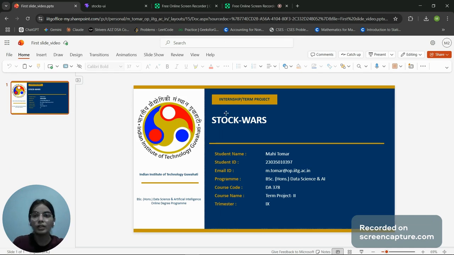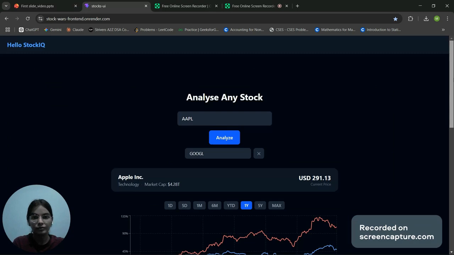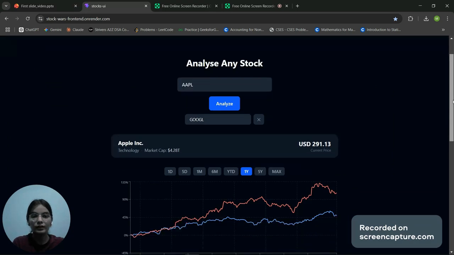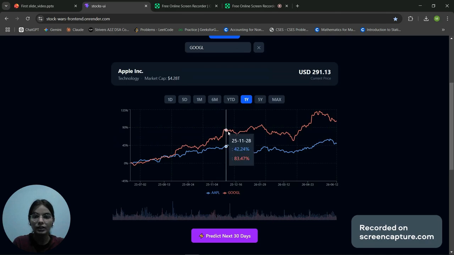Now, before I begin the implementation details, let me give you a short demonstration of the final platform. Here, this is StockWorks, our platform. Here, you can see I have already compared Apple and Google. These are the ticker names for Apple and Google companies. Here, we can see this red one is Google, which performed better than Apple in the last year.